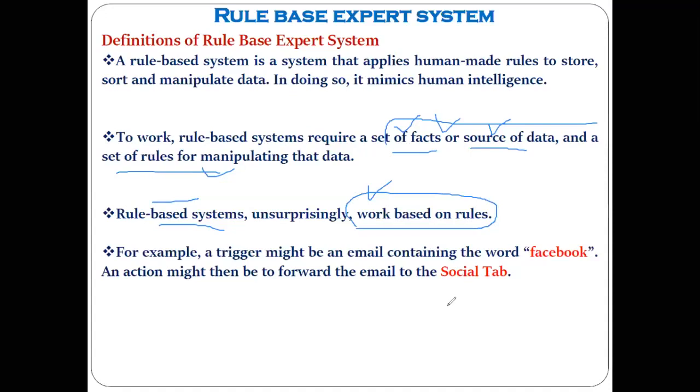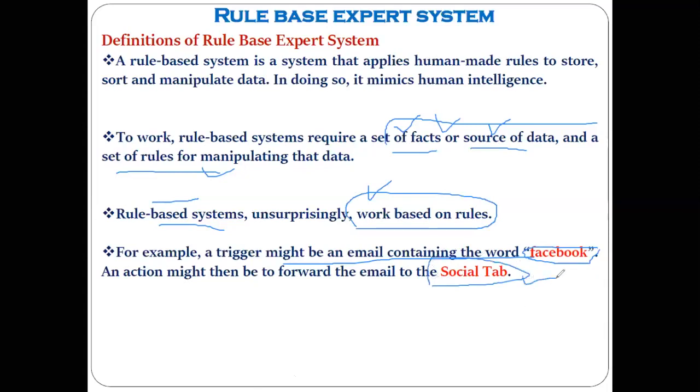When automatic mails come to you, check. I don't know whether you are checking all the tabs of your Gmail or not. If you go to the Gmail tabs, in the social tab, you can see all the mails related to YouTube and Facebook are gathered there. Understood? Whenever a word like Facebook comes in your mail, that mail automatically goes to which tab? Social tab.